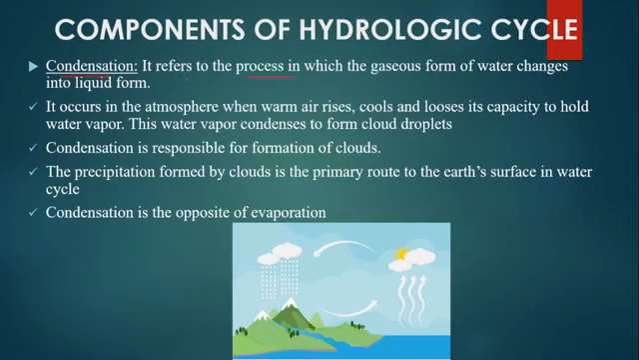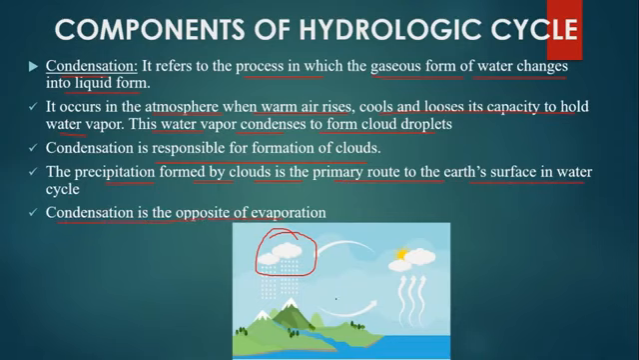Condensation is the process in which the gaseous form of water changes into liquid form. It occurs in the atmosphere when warm air rises, cools and loses its capacity to hold water vapor. This water vapor condenses to form cloud droplets. Condensation is responsible for the formation of clouds. The precipitation formed by clouds is the primary route to the earth's surface in the water cycle. Condensation is the opposite of evaporation.